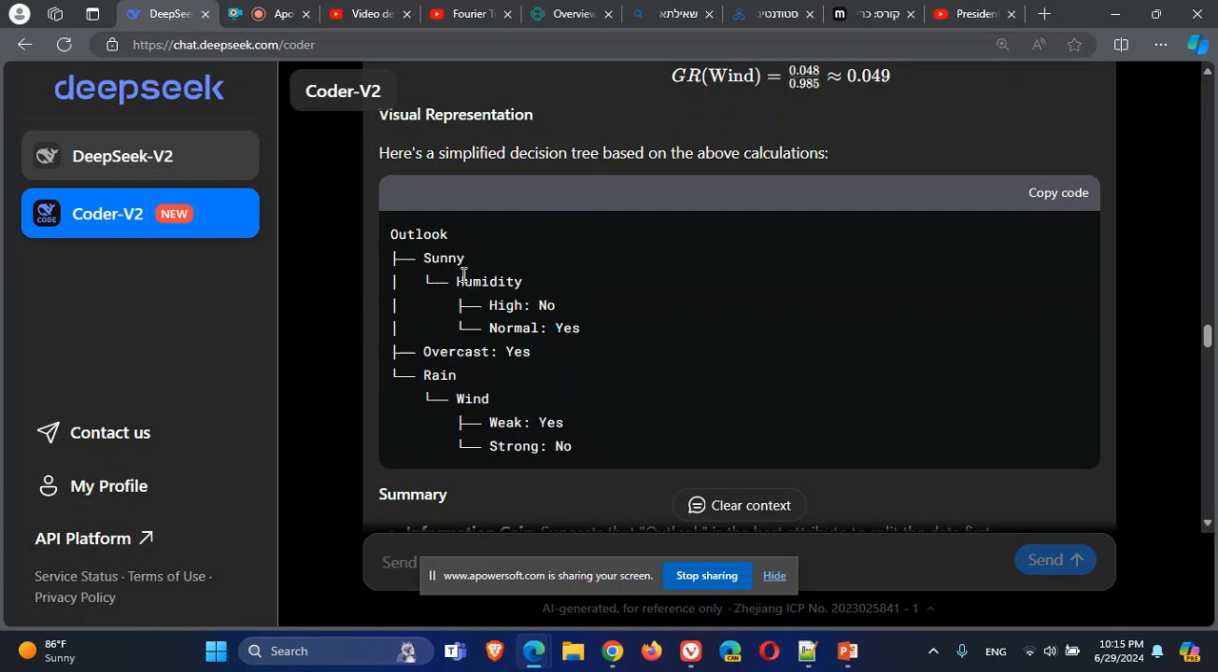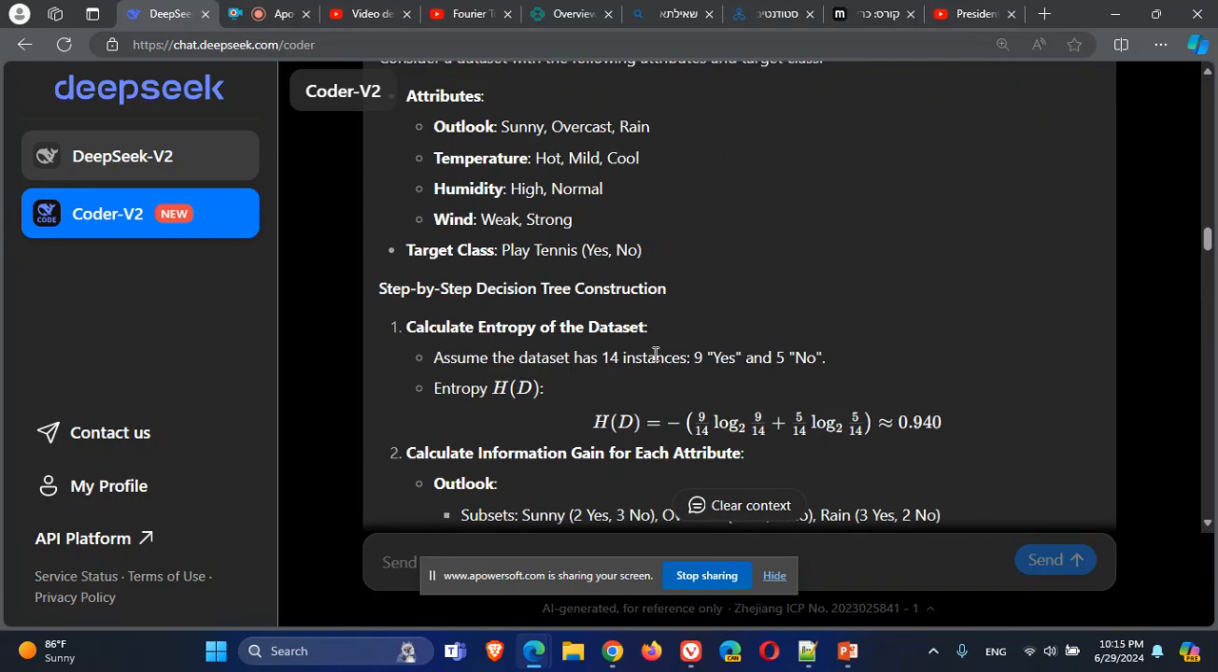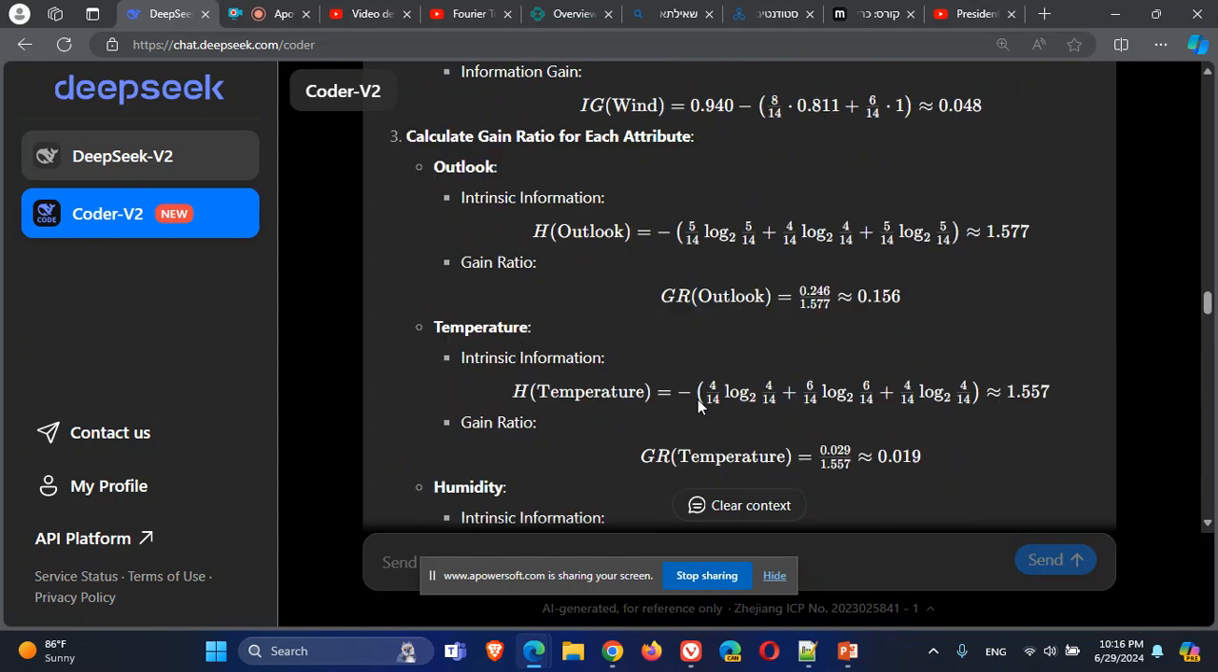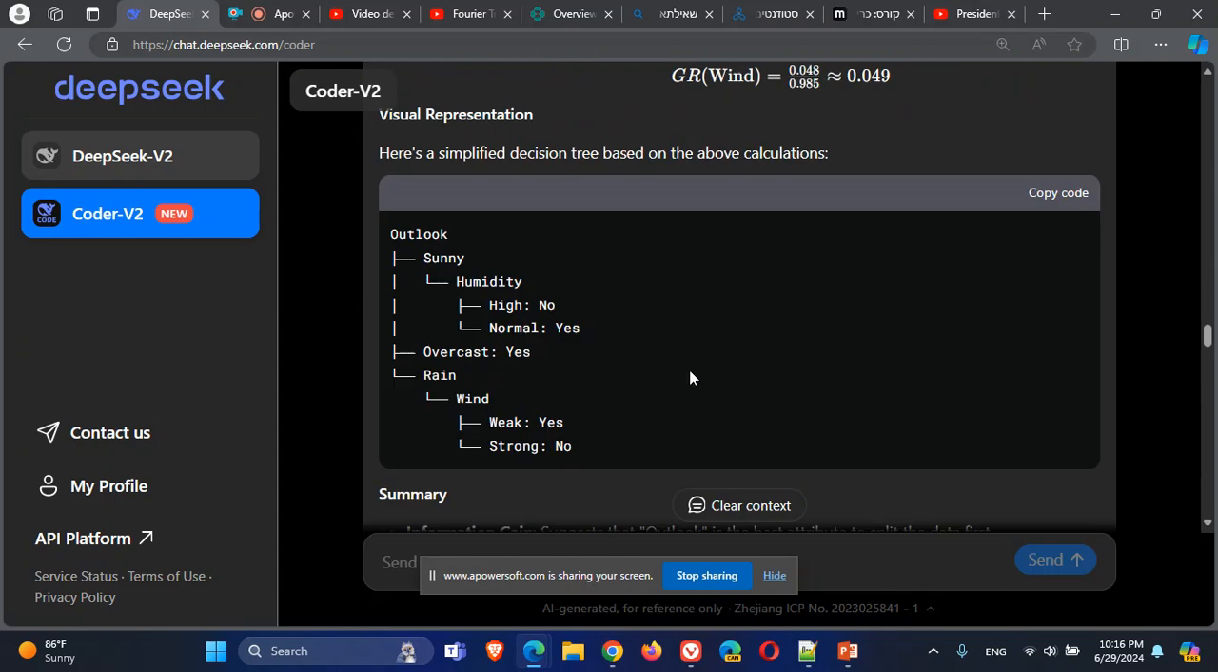If you are sunny, look at the humidity. If the humidity is high, so no, you are not going to play. If the humidity is normal, yes. If you are rain, look at the wind. If it's weak, yes. If it's strong, so no, you're not going to play tennis, or whatever the target was. So you can see how we built a tree that we can use on real data to classify it based on what we want to know. In this case, you want to know if he's going to play tennis based on the attributes that we used.